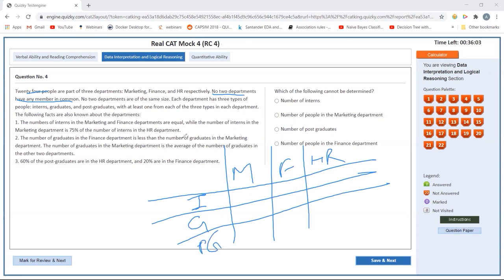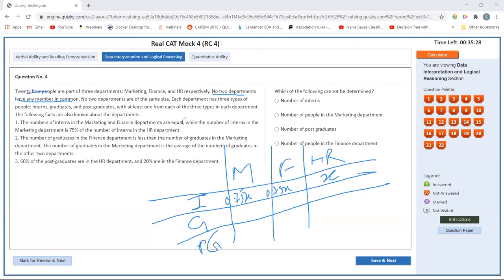Now I can fill in that the number of interns in the marketing and finance departments are equal, while the number of interns in the marketing department is 75% of the number of interns in the HR department. So if HR is X, marketing is 0.75x, and finance is also 0.75x.